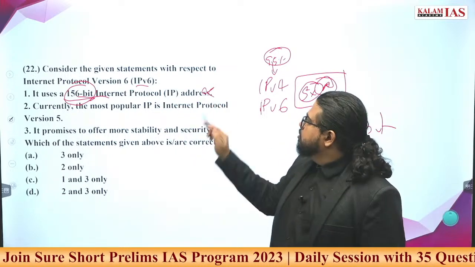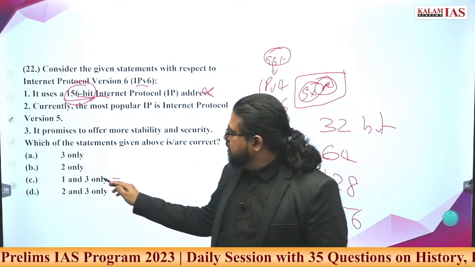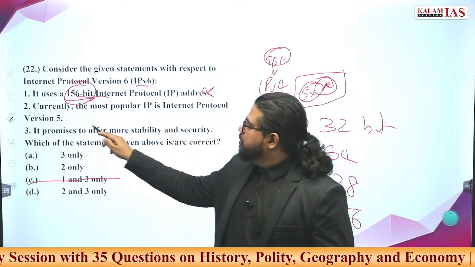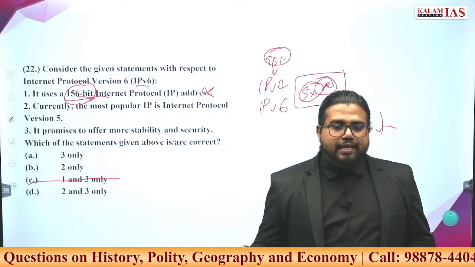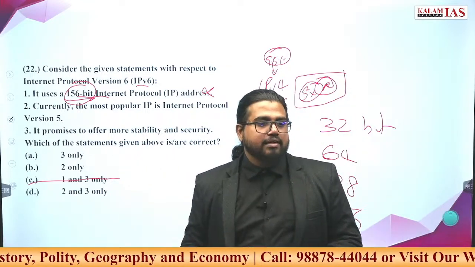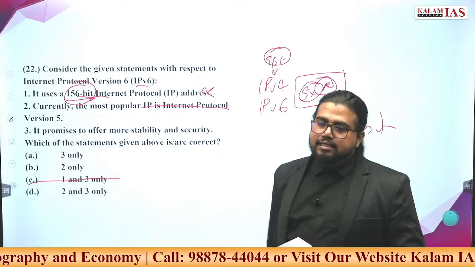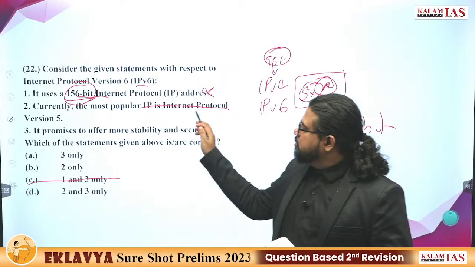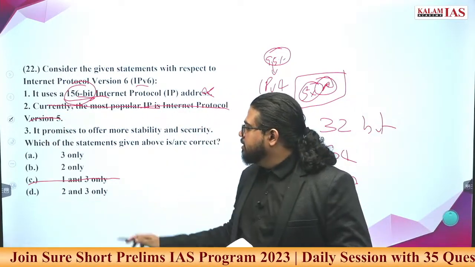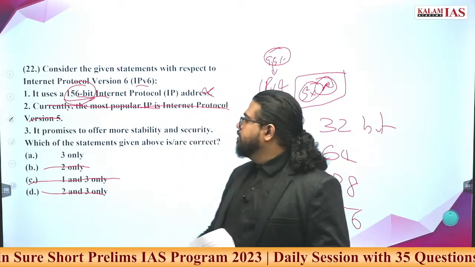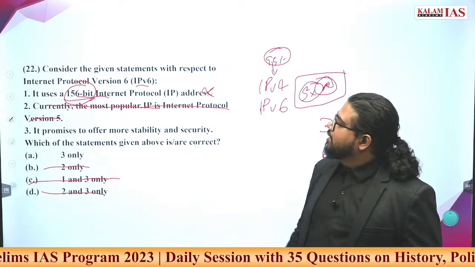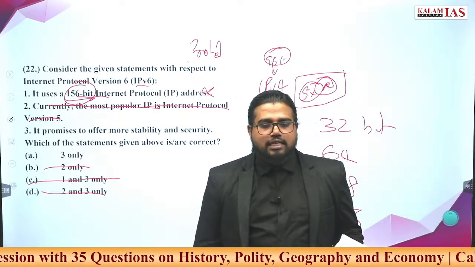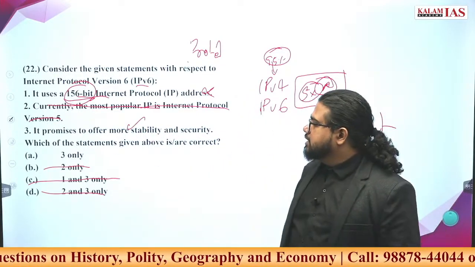And there is a fact also. So mostly this is a wrong statement. We eliminated this. Currently the most popular IP is Internet Protocol version 5. If 4 or 6 was being asked, it would have been a very confusing statement. If you have at least seen this, you are sure that 5 is not even seen in your normal computers or mobile phones. So this exactly is a wrong statement. 2 is also a wrong statement. We are only left with the last one: offers more stability and security. Like a protocol, why we follow a certain protocol is to have stability and security in the system. 3 is the only correct statement. A is the answer.